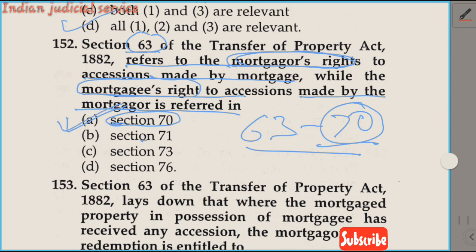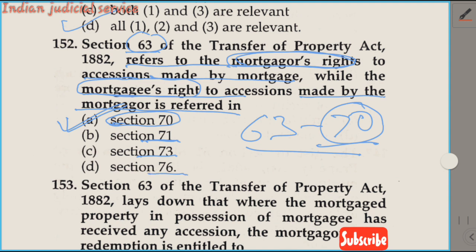Now option B here, 71. Section 71 deals with renewal of mortgaged lease. Section 73 deals with the right to renewal, sale or compensation on acquisition. This is provided in Sections 73 and 76.